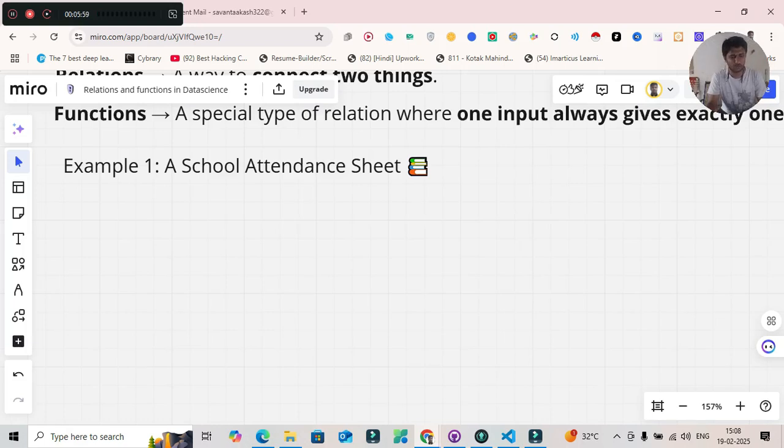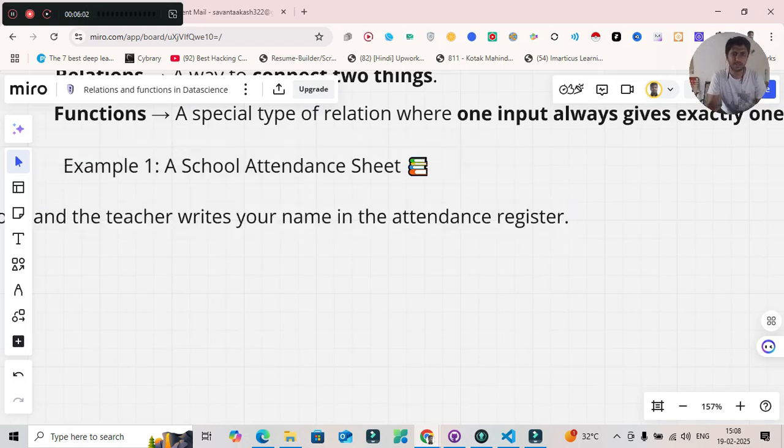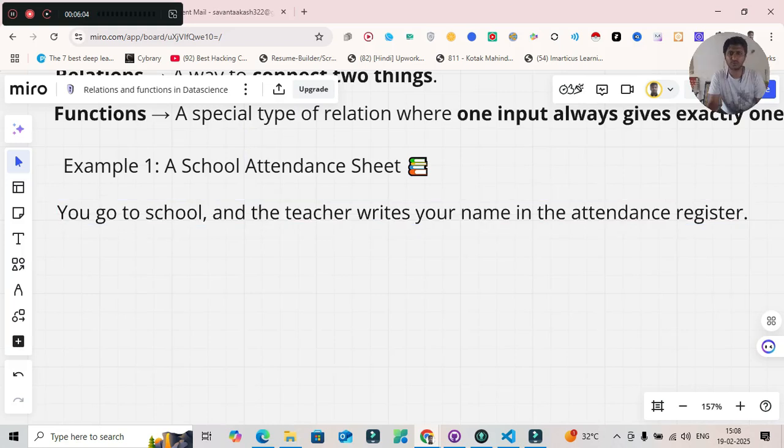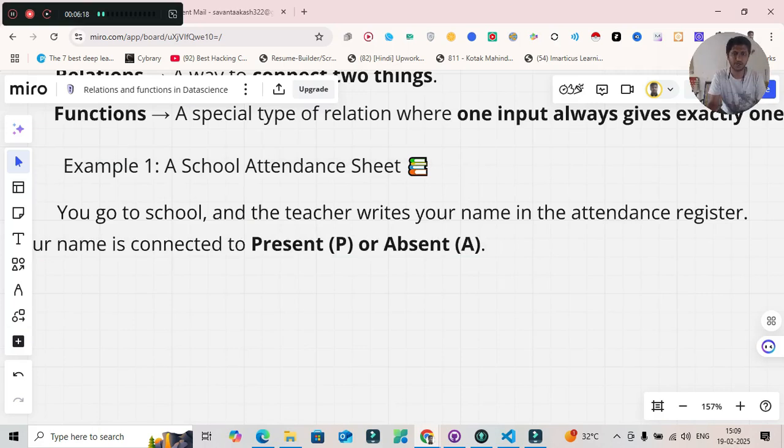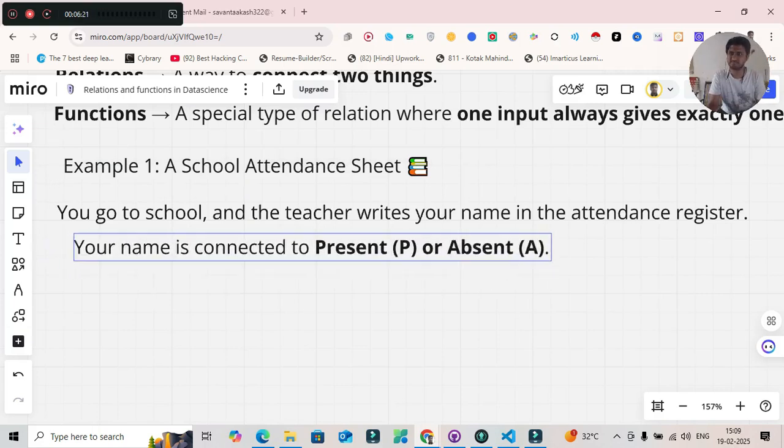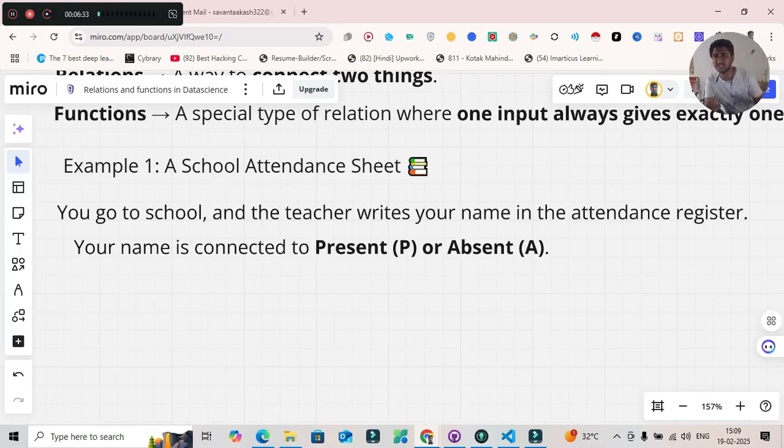What the teacher will do: you go to school, and the teacher writes your name in the attendance register, correct? So your name is connected to what relation, correct? Present or absent? Are you able to correlate? Your name is connected to the status. Yes, connected to present or absent. Correct. So this is the relation, because it connects students with their attendance status.